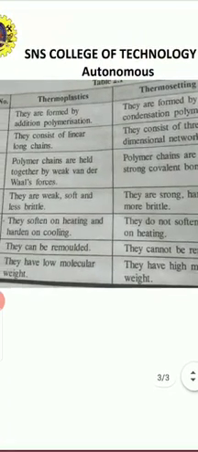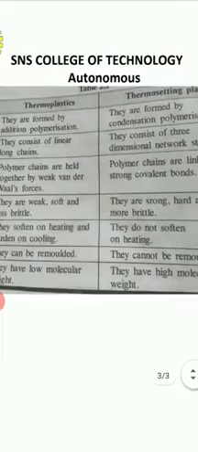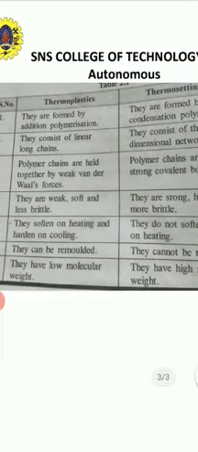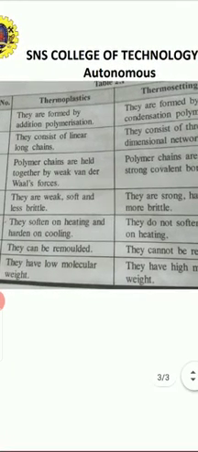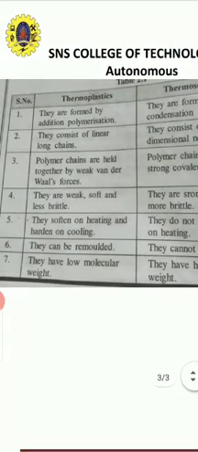Thermoplastics are formed by addition polymerization. Thermosetting plastics are formed by condensation polymerization. Thermoplastics have a long chain linear structure. Thermosetting plastics have a three-dimensional network structure. Thermoplastics are held together by weak van der Waals forces.